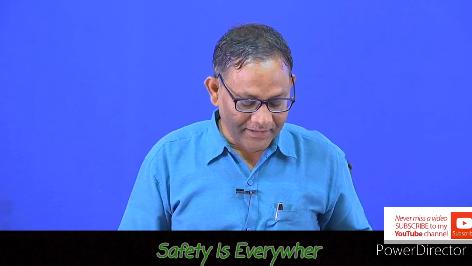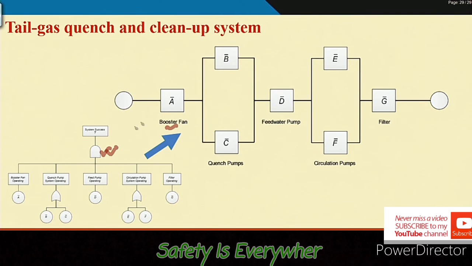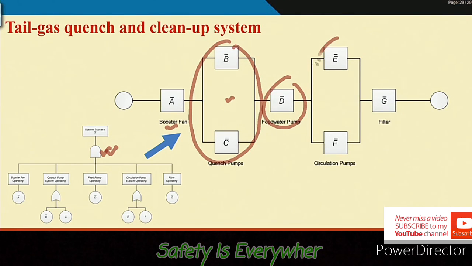Wherever there is an AND gate, series connections come. If I consider this together, then this is in series to this, series to this, series to this. Now, the pumps, because of the OR gate, are in parallel.